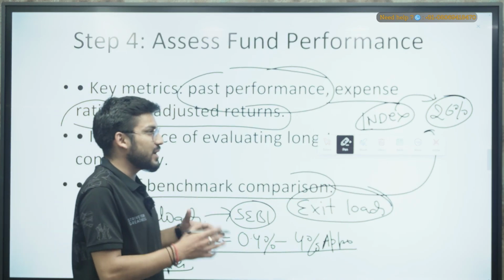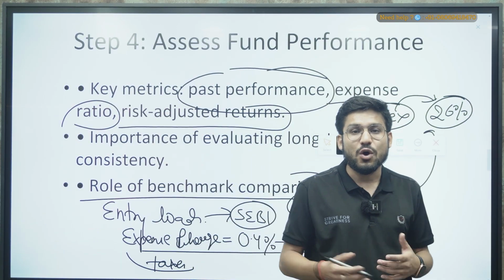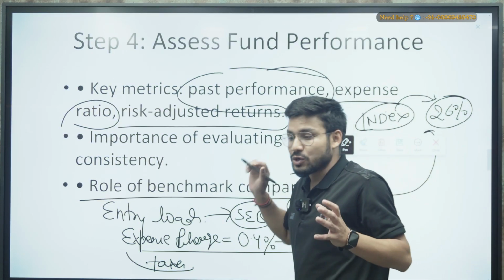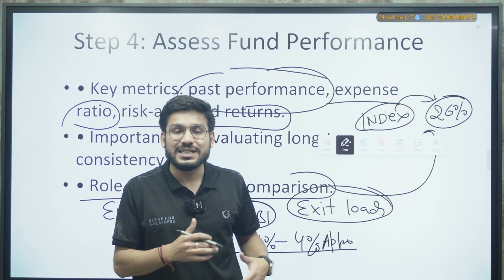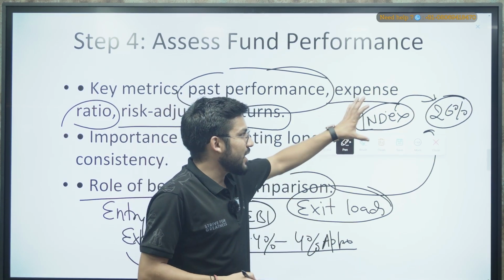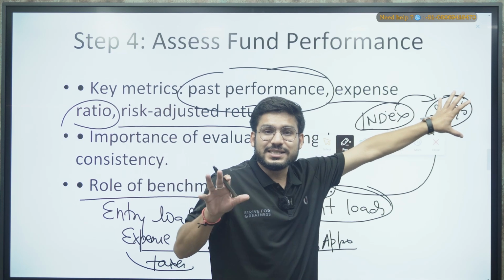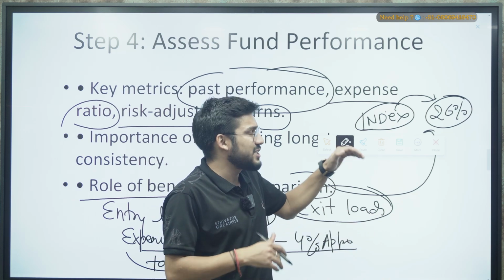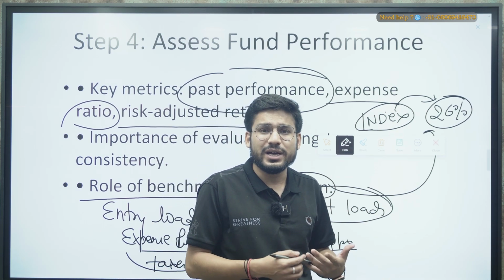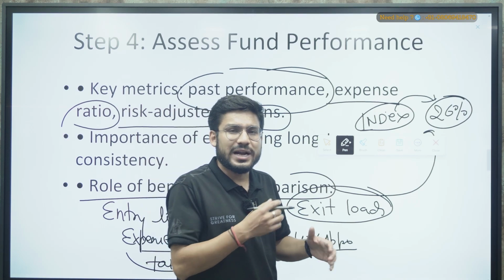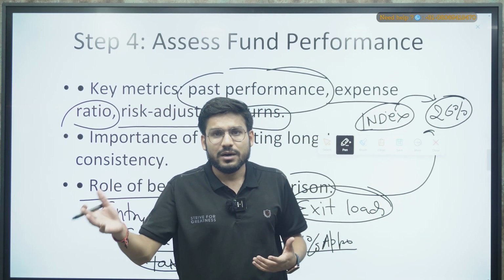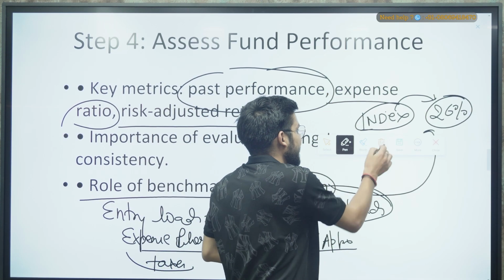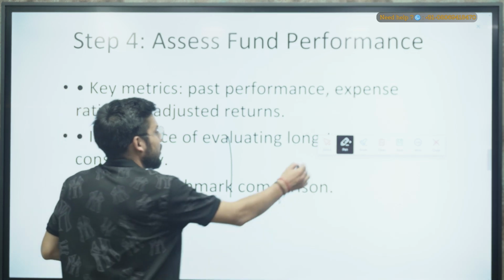You should always compare the returns and the performance of your mutual fund, of your portfolio, with this benchmark that is given here, right? Because it consists of so many stocks. And if it is giving you good returns, and at the same time your portfolio is not giving you proper returns, what you can do is make some adjustment. That will include some charges, but still at the end of your investment time period, you will get good returns, right? So that is the thing that you have to keep in your mind.